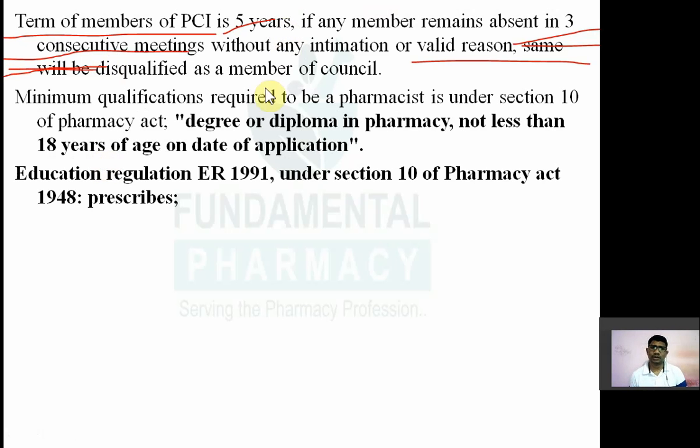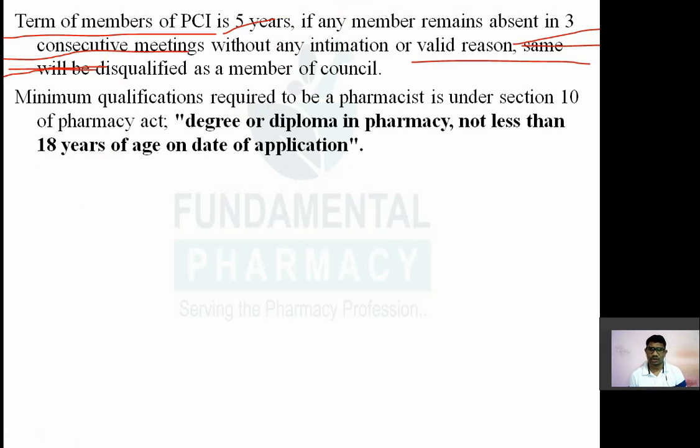Minimum qualification required to be a registered pharmacist is given under section 10 of your Pharmacy Act. So minimum qualification required to be a registered pharmacist is given under section 10 of your Pharmacy Act. So what is the minimum qualification? Degree or diploma in pharmacy, and what is the age? Not less than 18 years. Degree और diploma तो ठीक है, ये 18 years याद रखो. इसके ऊपर 2 बार क्वेश्चन आए. So what is the minimum age required to be a registered pharmacist? That is 18 years. 2 बार क्वेश्चन.